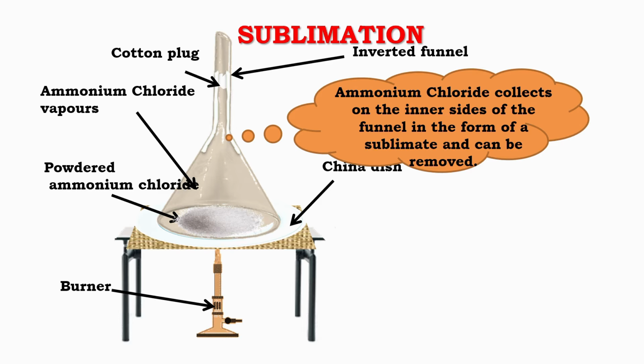Step 3. Formation of sublimate. As the vapors rise, they come in contact with the cool inner surface of the inverted funnel. Here, the vapors change back into solid form. The solid ammonium chloride gets deposited on the inner sides of the funnel. This deposited solid is known as the sublimate.